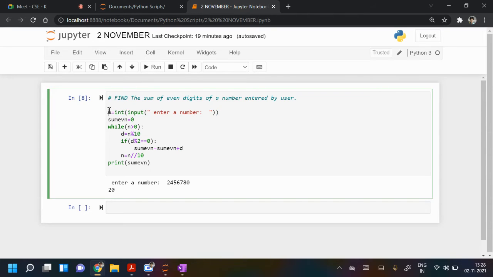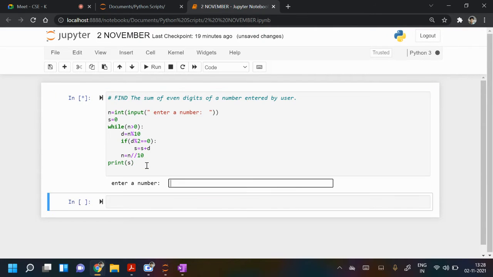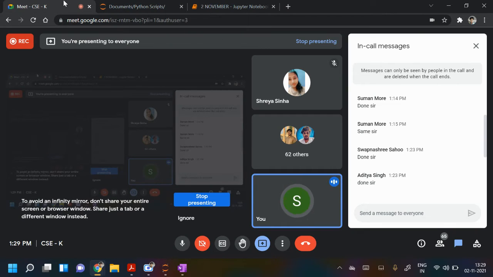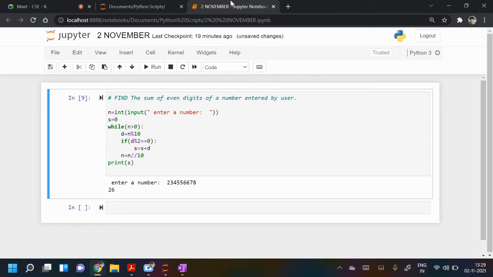If you find this S, you may take a smaller name like I wrote earlier. You can define your own variable. You can write your name also. It doesn't matter, it's a variable. It will be giving the sum of even digits. Yes, Shreya, just type it and share your screen. Yes, sir, just one minute.